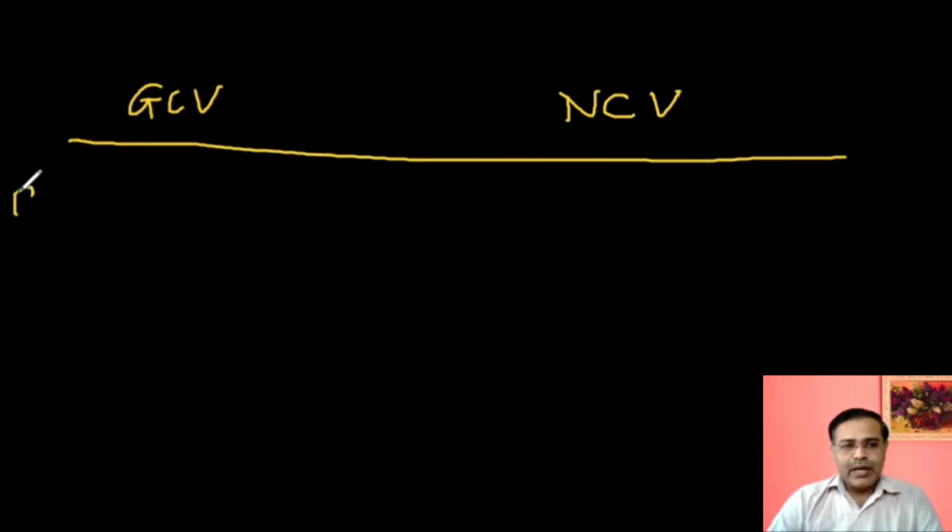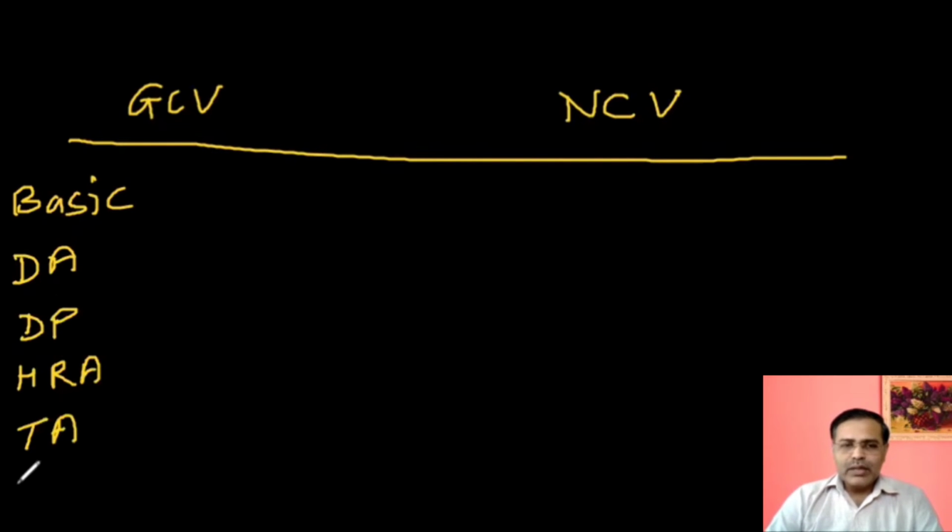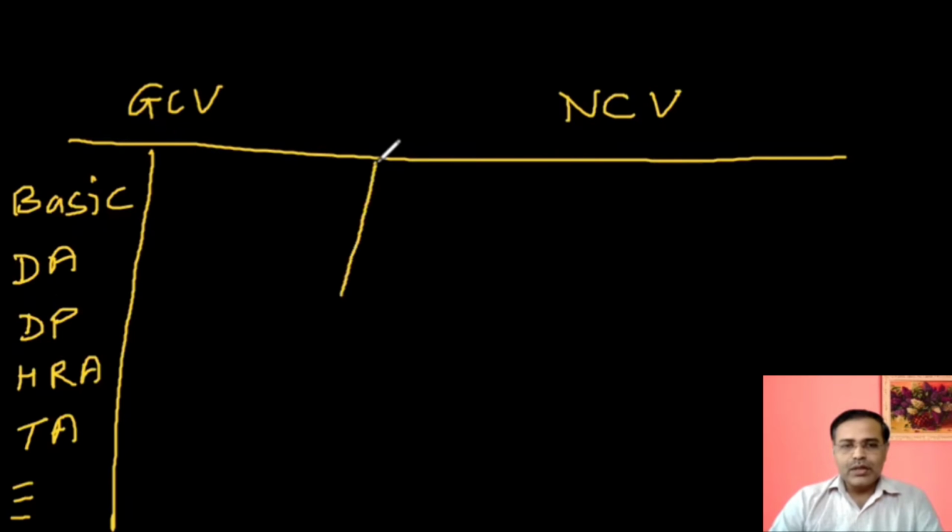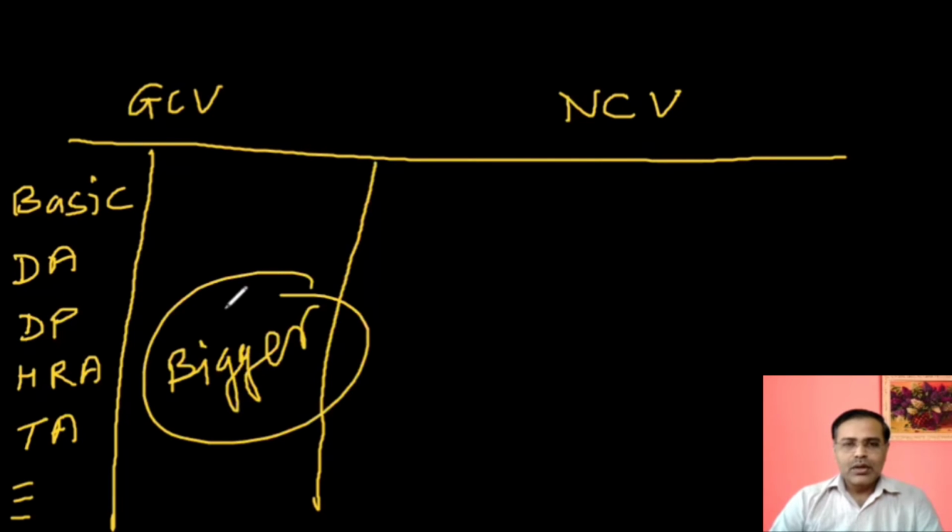They get basic pay, then dearness allowance, Mahagai Bhatta, dearness pay, etc. Then HRA, house rental allowance, traveling allowance, and so many allowances are there. So if you see, all the addition of all these basic DA, DP, HRA, and much more, all the allowances, traveling allowance, etc., that becomes a huge figure, or we can say bigger figure. This becomes a bigger figure due to addition of these. But are you getting the total amount of that salary?